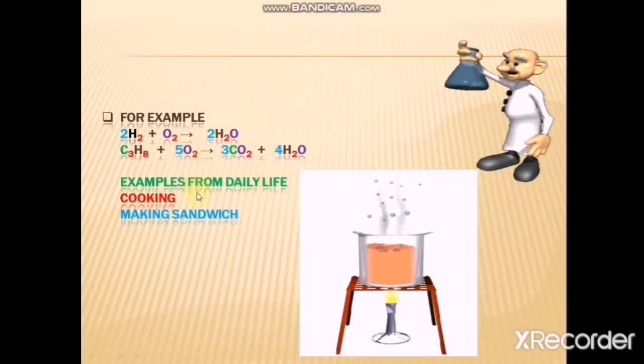Similarly, in daily life, for cooking, you need all the basic ingredients in a proper manner, in a proper quantity. Similarly, in making sandwiches, burgers, etc., you also need proper ingredients for proper manufacturing of these things. So discussing the daily life or the chemical reactions in the laboratory, you should have the concept of quantity, the exact value, exact number, exact moles, exact grams of the reactants or products. This study is known as stoichiometry.